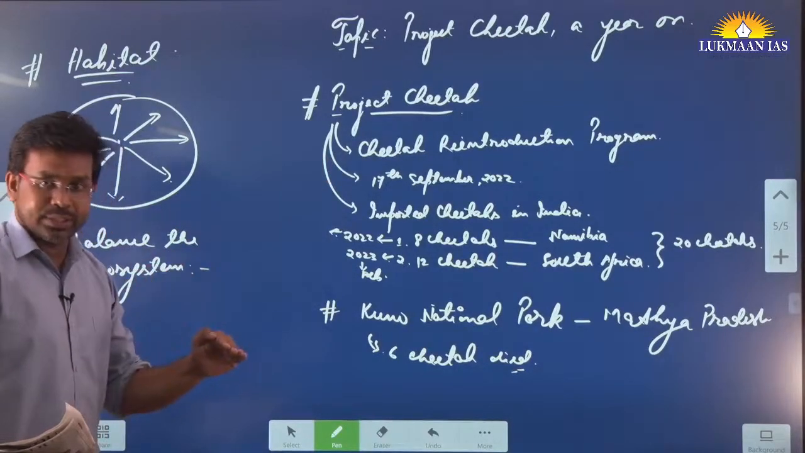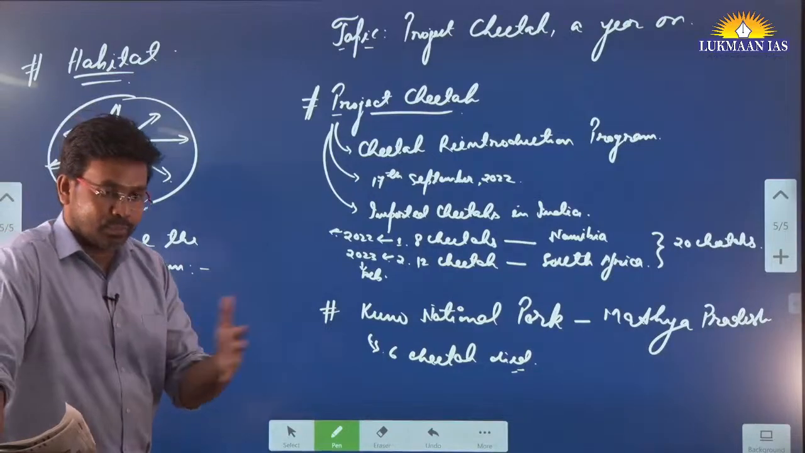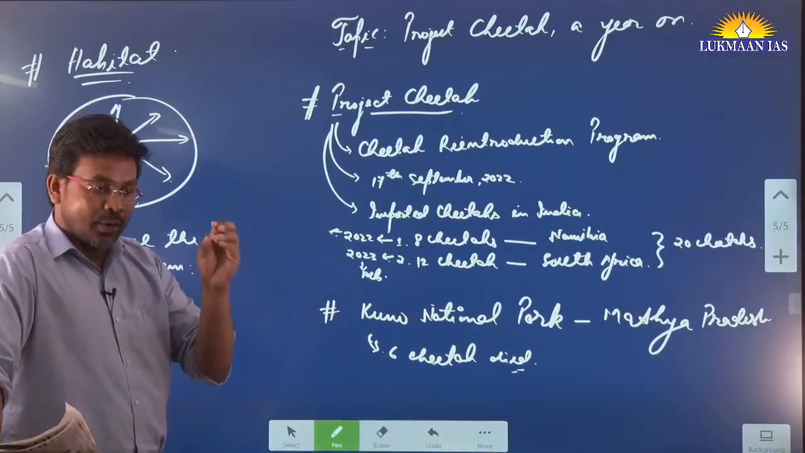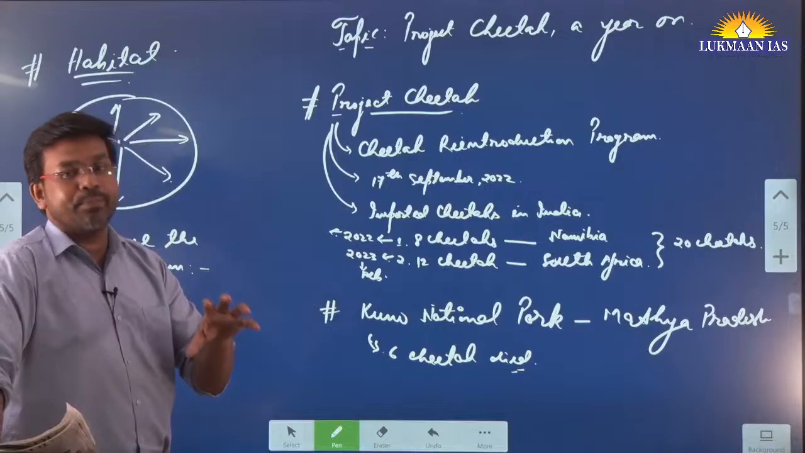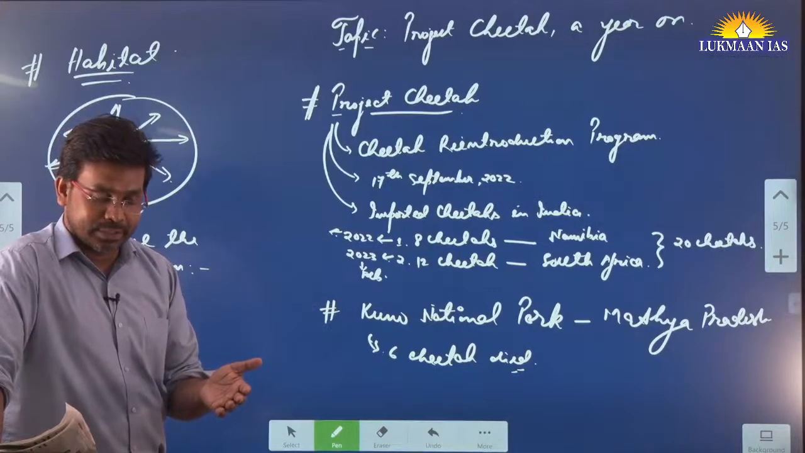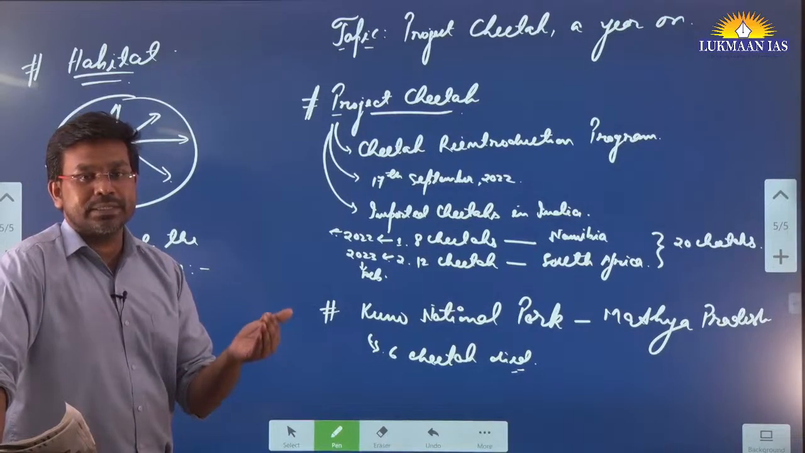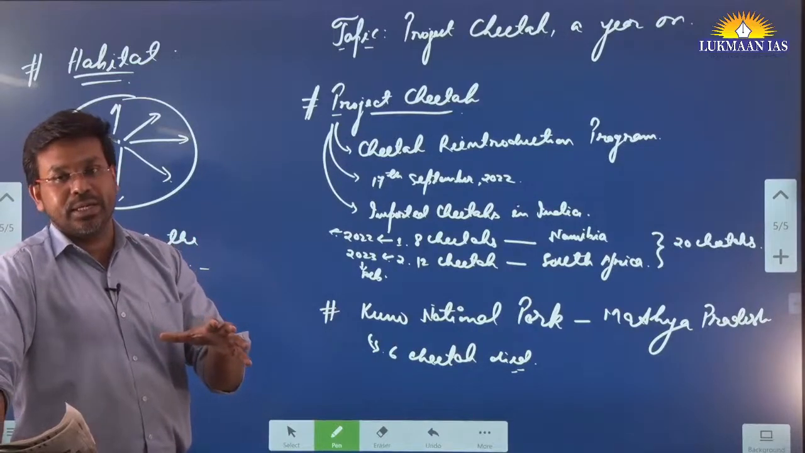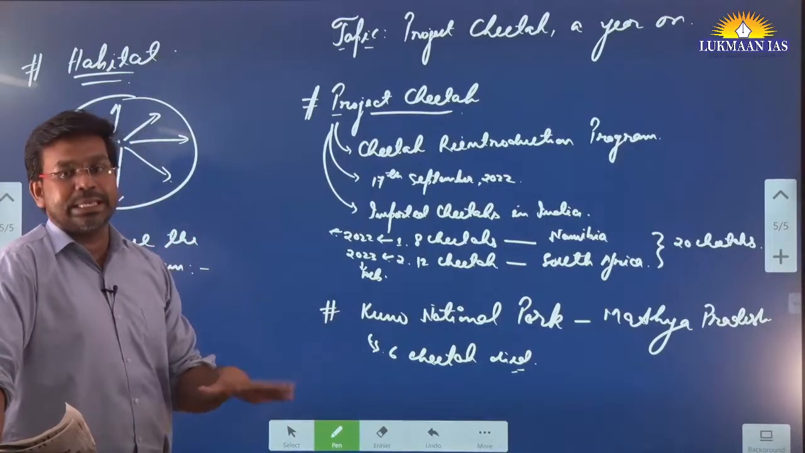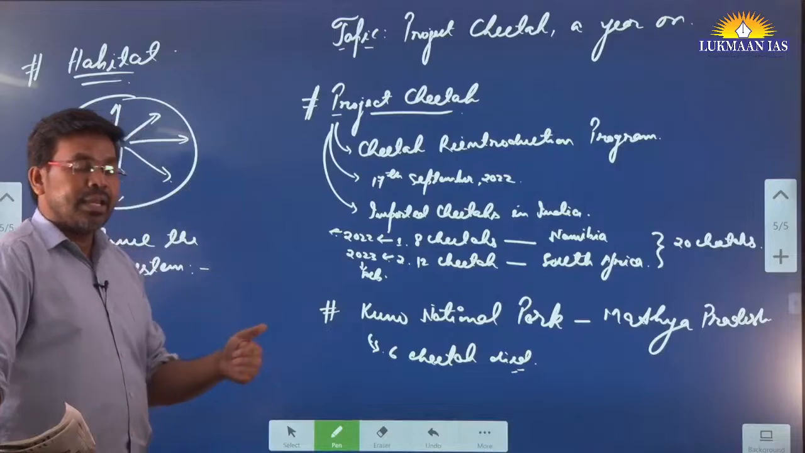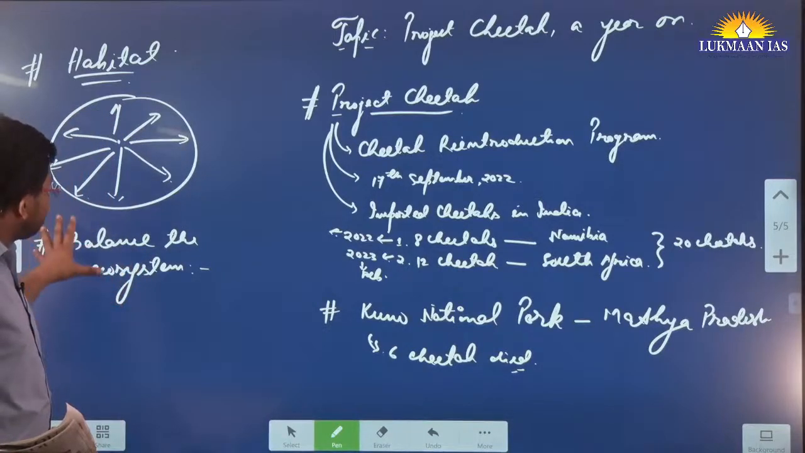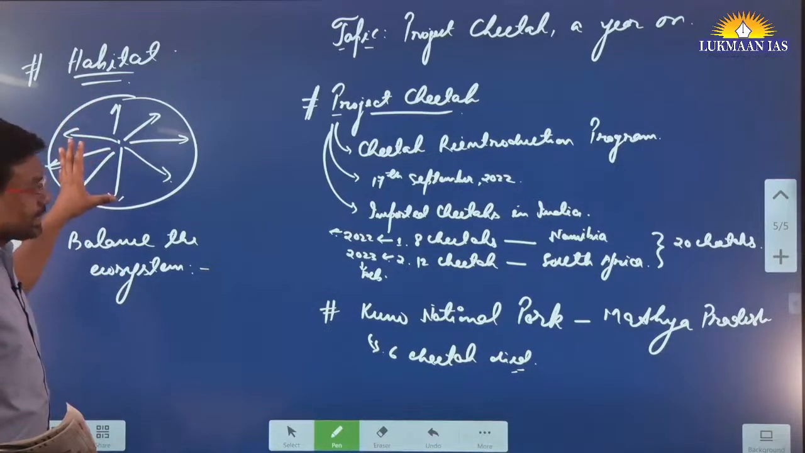We need the producers, in the sense we need plants, and those animals that feed upon those plants, the herbivorous animals, and we also need those animals that feed upon those animals, so that the plants can be safeguarded. There should be a natural balance in the ecosystem. That's why it is important.